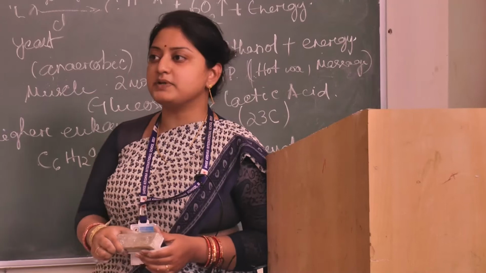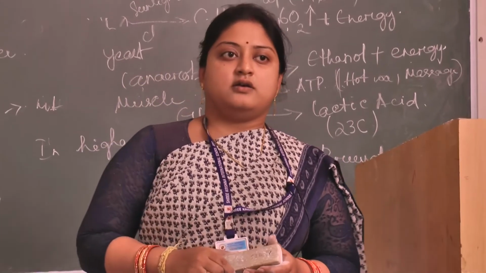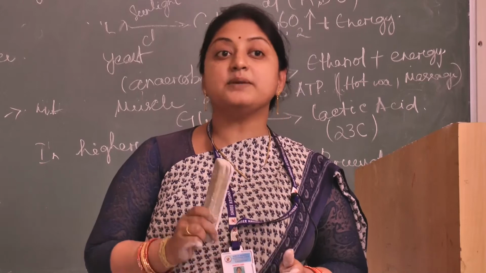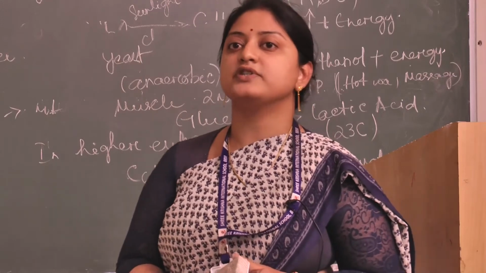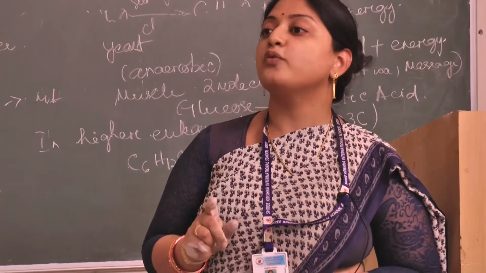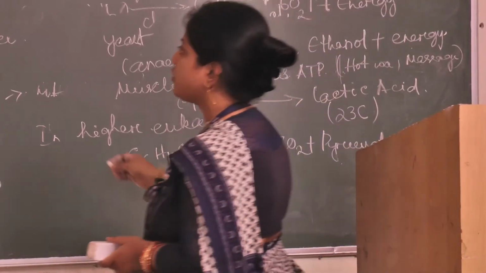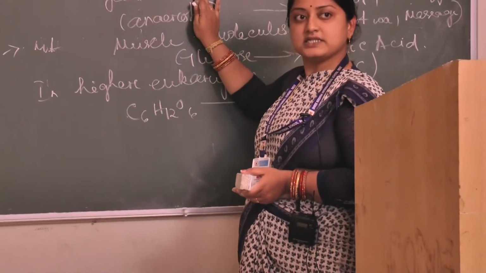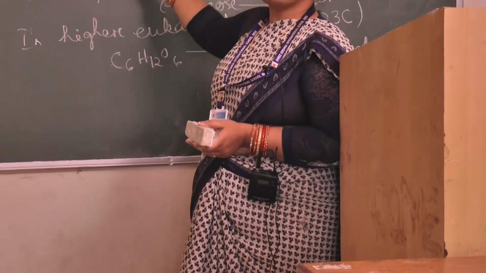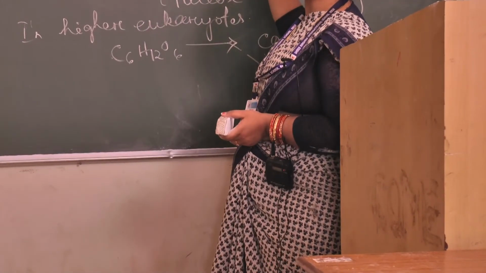So what is aerobic respiration? The respiration which takes place in the presence of oxygen is known as the aerobic mode of respiration, whereas respiration which occurs without oxygen is known as the anaerobic mode of respiration. When glucose is degraded into pyruvate, what kind of reaction is it? Aerobic respiration. How many molecules of ATP are generated in aerobic respiration? 38 molecules. How many molecules of ATP are generated in yeast? 2 molecules.